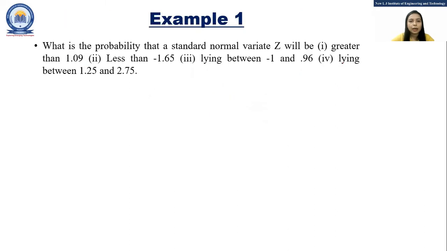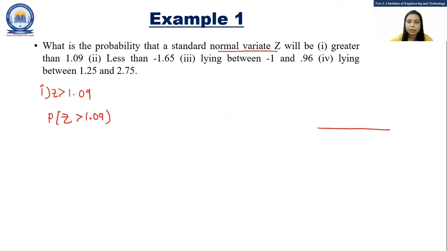Now, moving to the example. What is the probability that a standard normal variate z will be greater than 1.09? So probability that z is greater than 1.09.